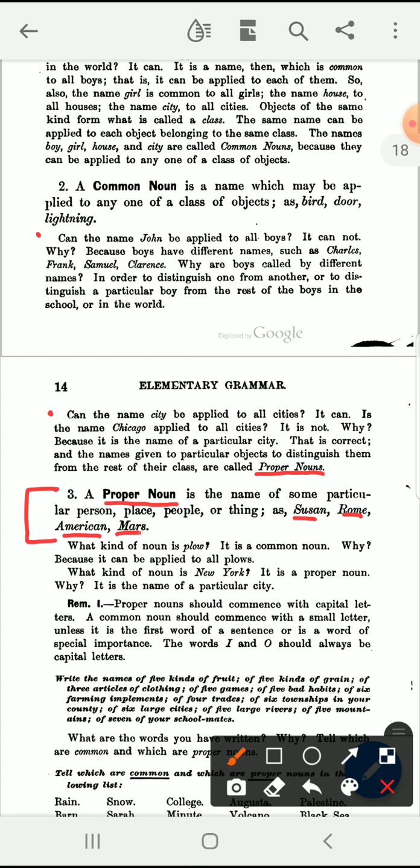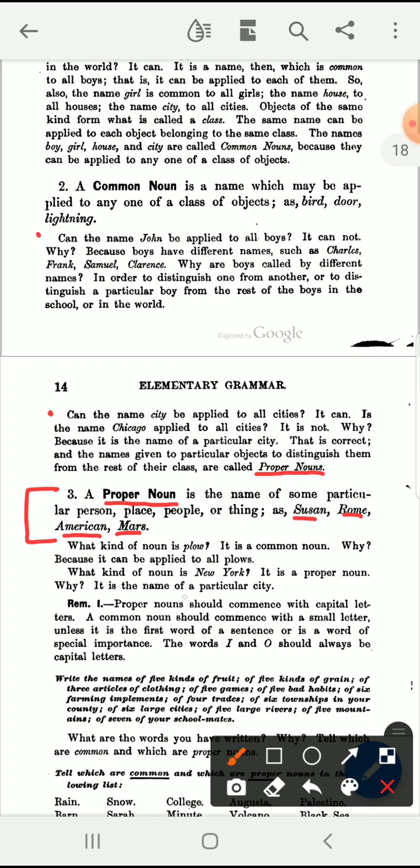And Mars. Mars is the name of a particular planet. A proper noun is the name of some particular person, place, people, or thing.